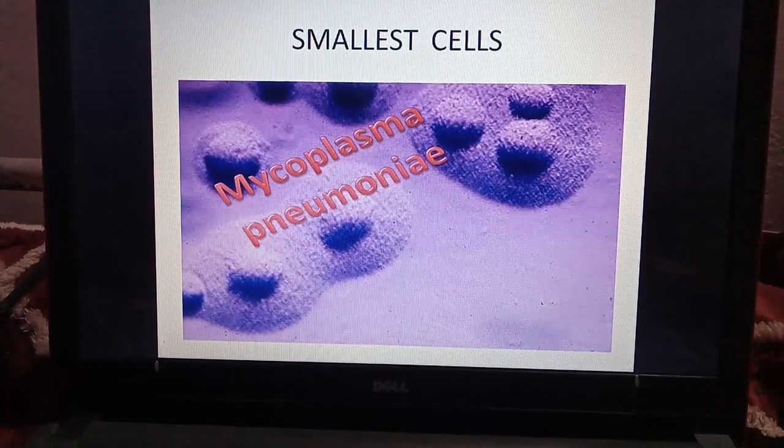And these are the smallest cells called mycoplasma. Here we can see a view from an electron microscope. It is Mycoplasma pneumoniae. It causes pneumonia.